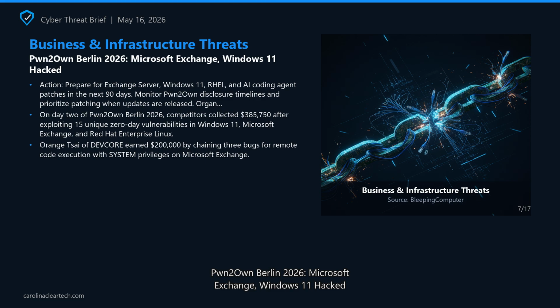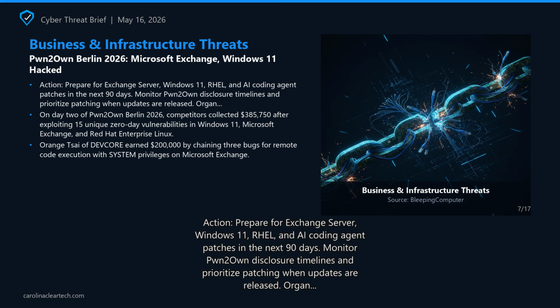Pwn2Own Berlin 2026. Microsoft Exchange. Windows 11 hacked on day 2 of Pwn2Own Berlin 2026. Competitors collected $385,750 after exploiting 15 unique zero-day vulnerabilities in Windows 11, Microsoft Exchange, and Red Hat Enterprise Linux.